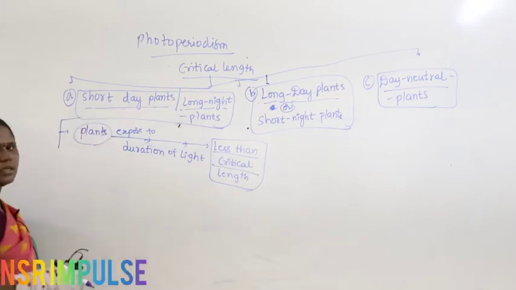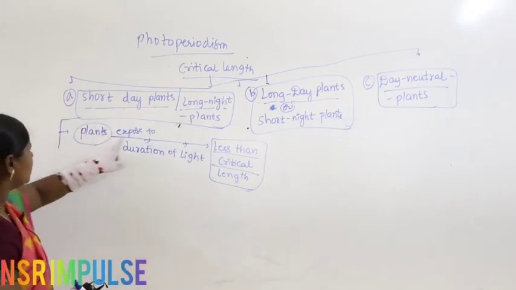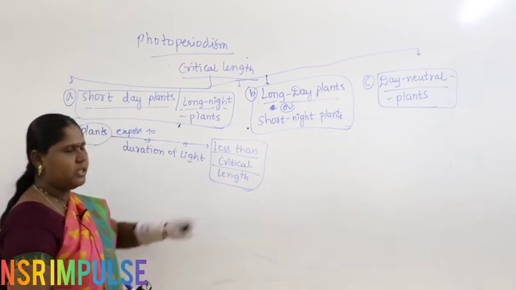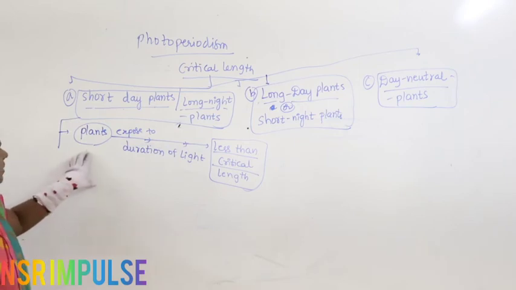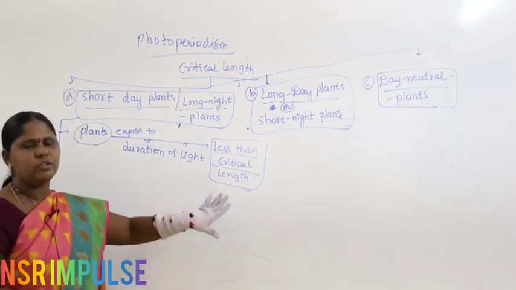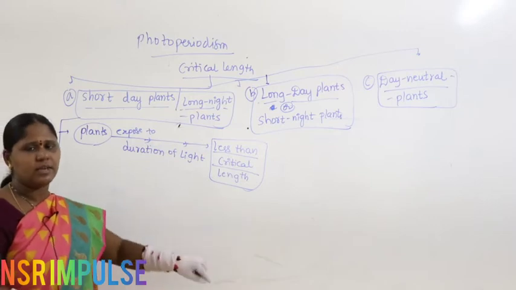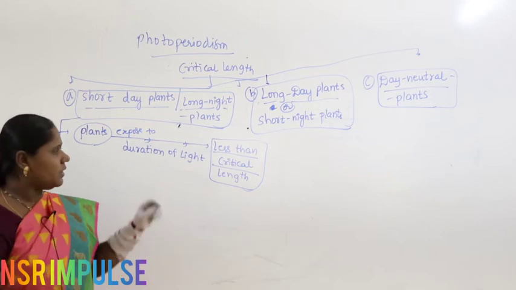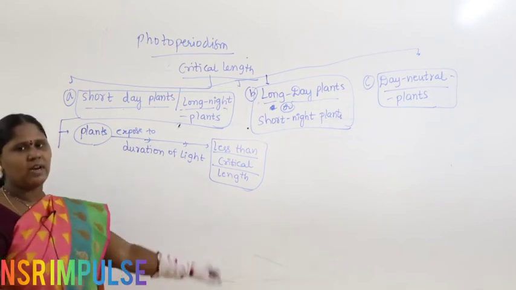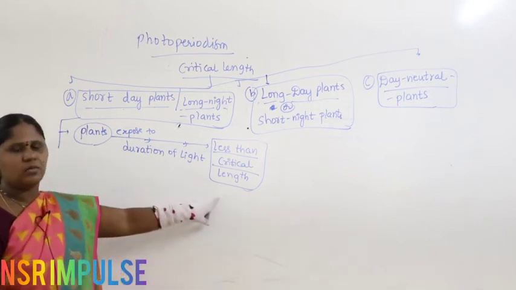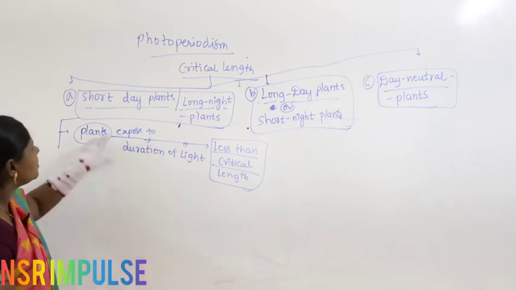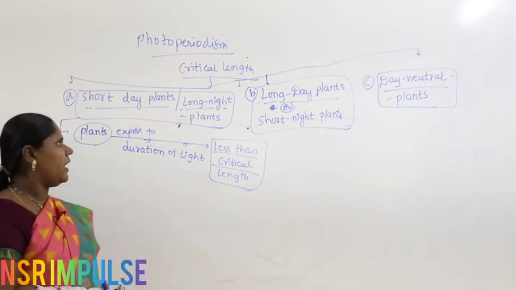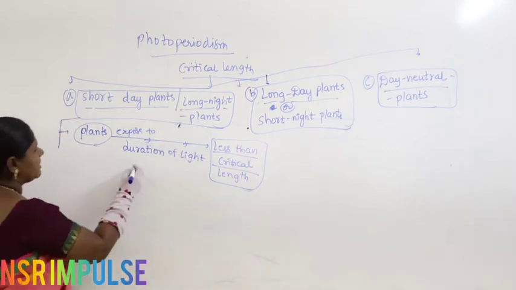So, what are we discussing here? The plants are exposed to a duration of light less than the critical length. What's the meaning of this? Critical length is, for example, 12 hours or 14 hours, or in some cases 16 hours or 18 hours. If it requires less than 12 hours or less than 10 hours, then it is called what? Short day plants.